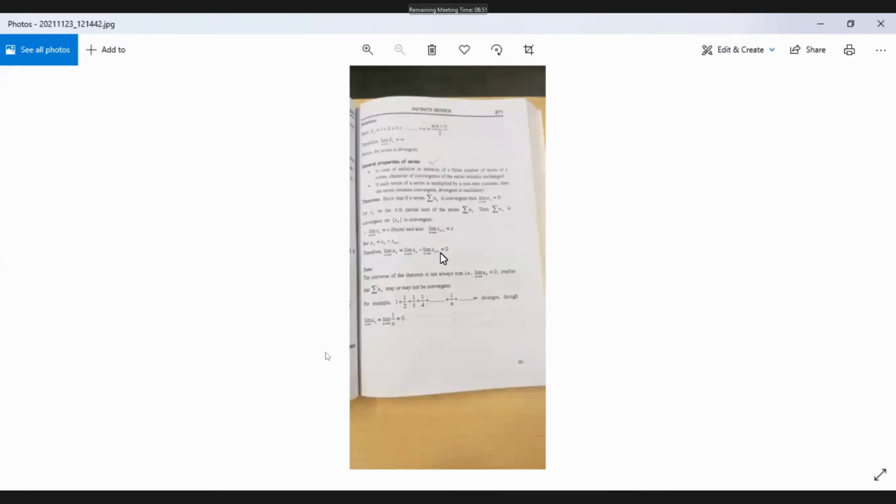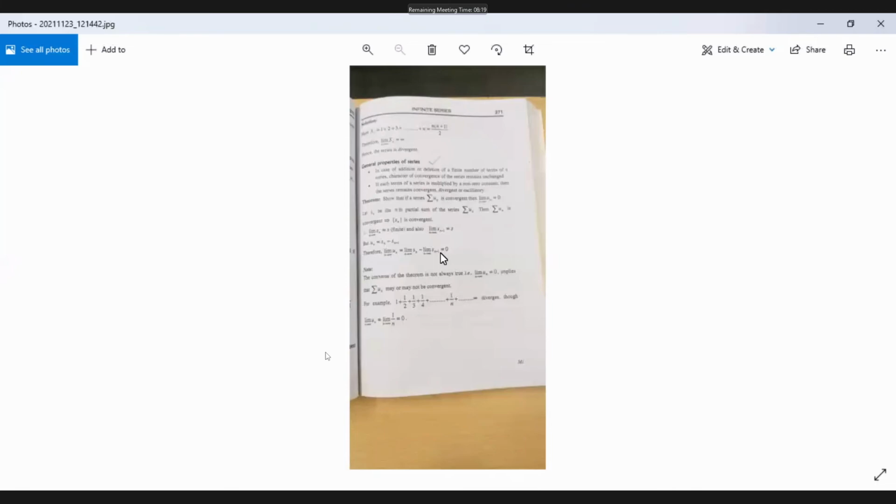Okay. Let me quickly recap. First of all, a sequence means a set of real numbers following a certain pattern. Then come the monotonically decreasing and monotonically increasing sequences. If the terms are increasing, that is u1 less than or equal to u2, u2 less than or equal to u3, u3 less than or equal to u4, that is un less than or equal to un plus 1, then we call the sequence a monotonically increasing sequence.